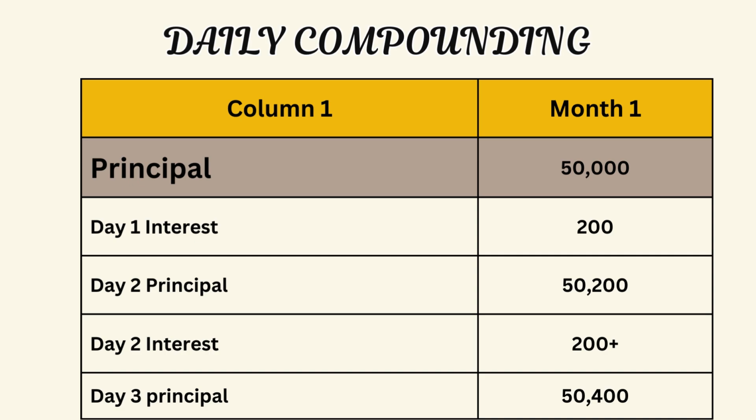Then on day two, the interest will be 200 plus something on top because the principal is different. And then the day three principal, sorry, will be 50,400 plus the little amount that you earned in the previous day. Yes, so that's how it works.